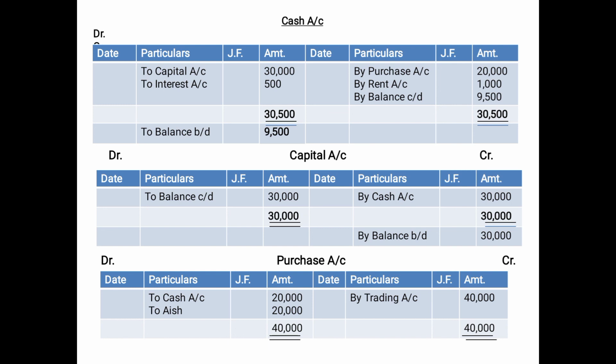So in this case the debit side is more than the credit side. That means this account has a debit balance. The deficiency is on the credit side, so the amount of deficiency, that is 40,000, will be posted on the credit side as by trading account, because this is a goods related account. So here the balance will be transferred to trading account 40,000. And since here we are closing, transferring the balance to some account, trading or profit and loss account, we are not writing any balance carried down, therefore we will not write any balance brought down.